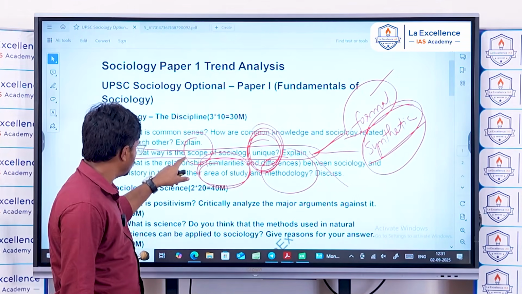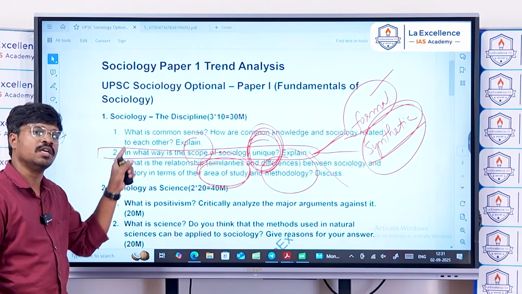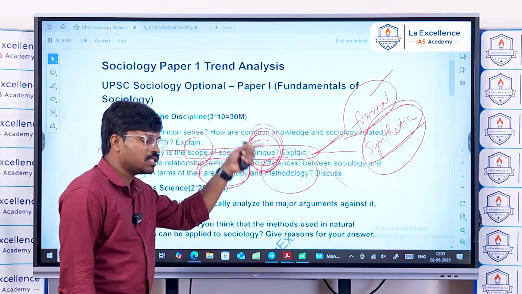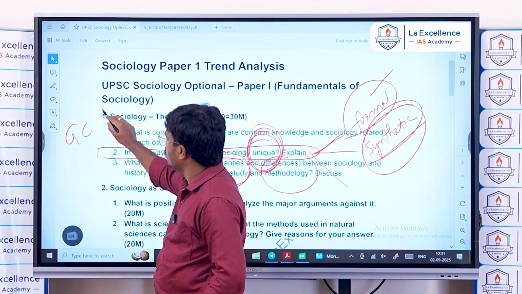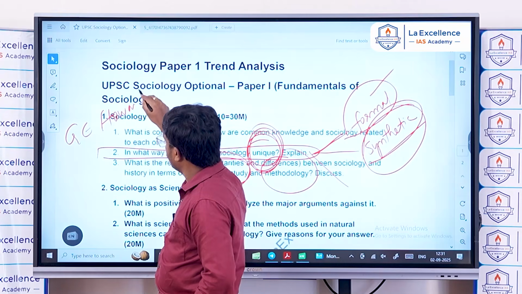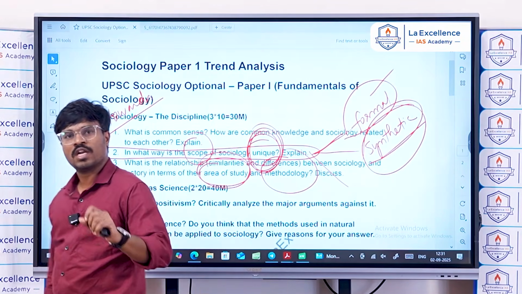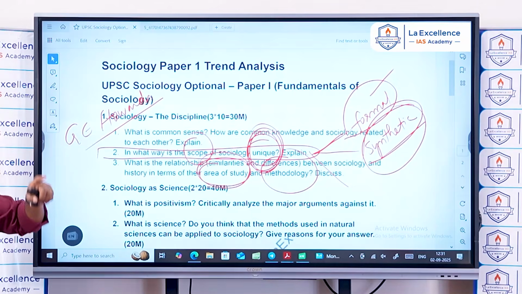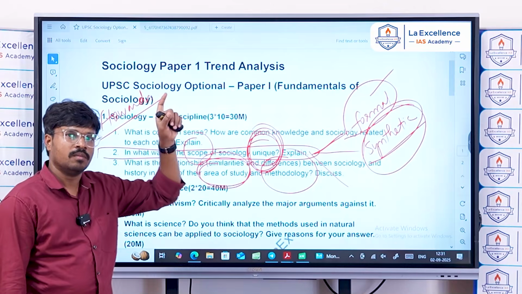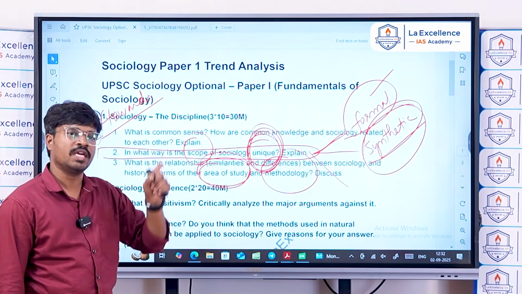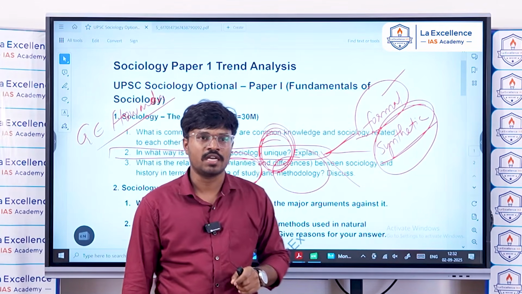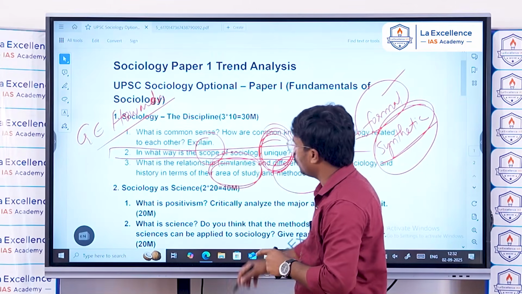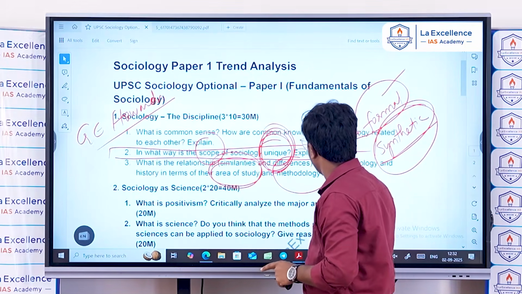But the sociological understanding of history is very important. There is a comment by G.E. Howard that history without sociology is fruitless, and sociology without history is rootless. That means history needs sociology to make it more fruitful, and sociology needs history for understanding of the society from historical ages. So that is the relation between history and sociology.